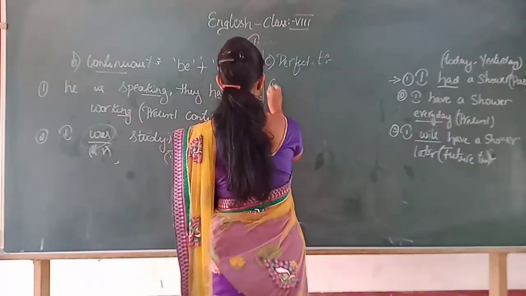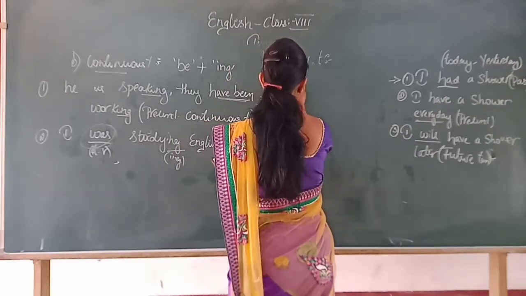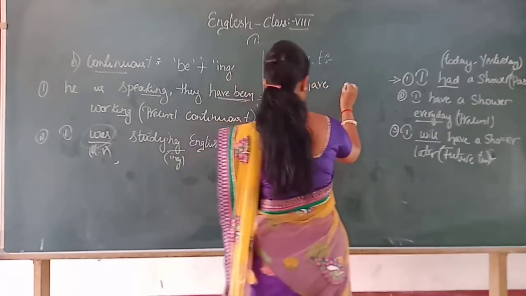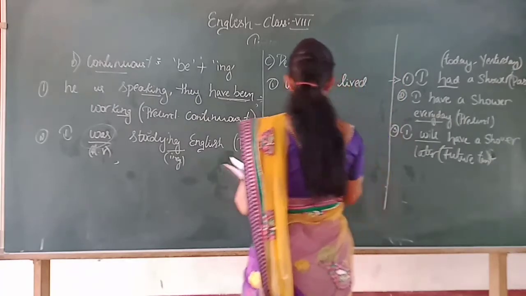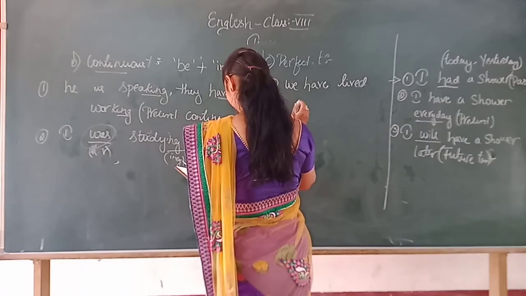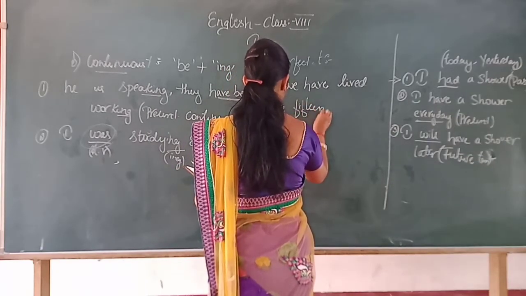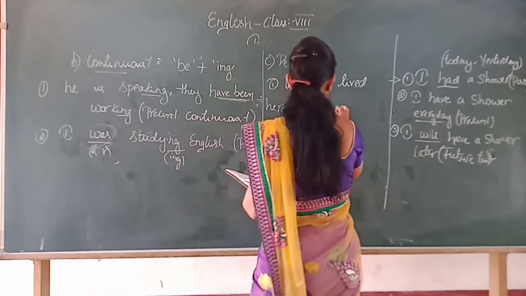See, we have lived here 15 years. We have lived here 15 years.